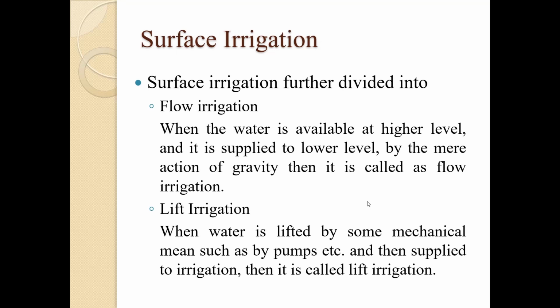The surface irrigation is further divided into flow irrigation and lift irrigation. When the water is available at a higher level and it is supplied to the lower level by the mere action of gravity, then it is called flow irrigation. And lift irrigation is when the water is lifted by some mechanical means such as pumps, etc. Earlier we used man or animals to lift the water and then supplied it to the crops, then it is called lift irrigation. So basically, tube wells for supplying irrigation fall under this category.